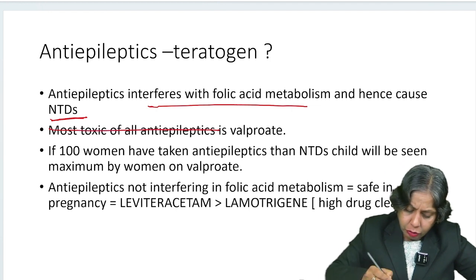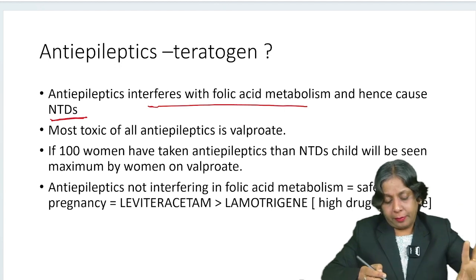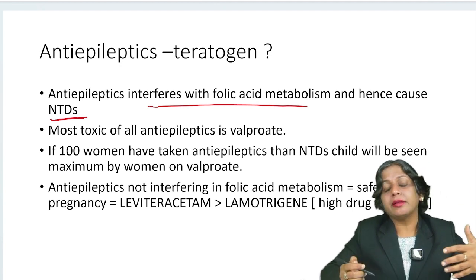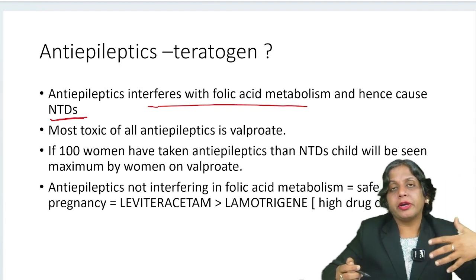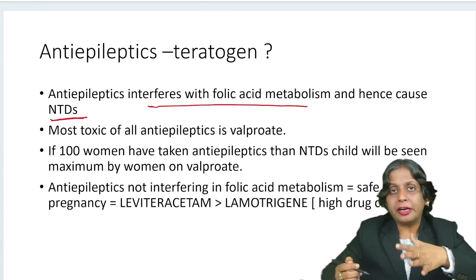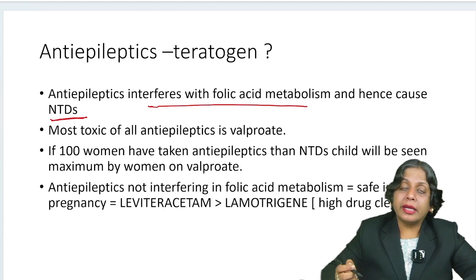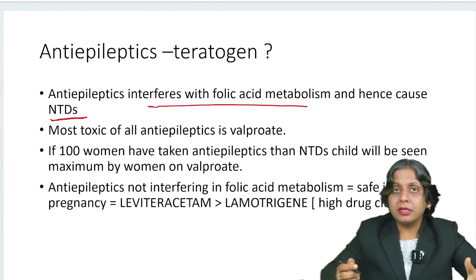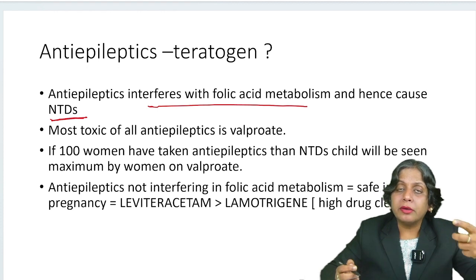What I mean when I say that valproate is the most toxic is this: if 100 women are taking valproate, 100 women are taking carbamazepine, 100 women are taking lithium, and 100 women are taking phenytoin, then the maximum neural tube defects will be seen in the fetuses whose mothers were on valproate.